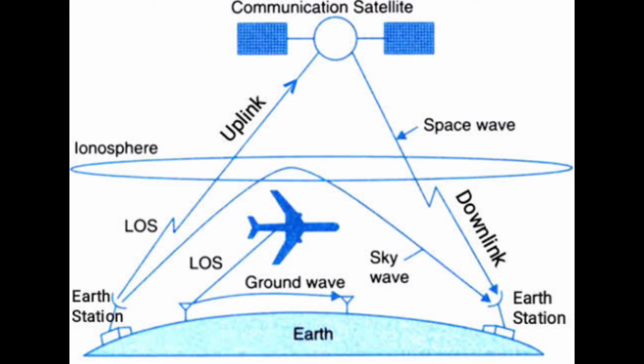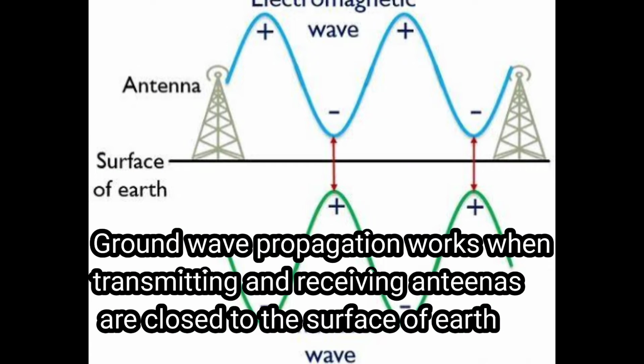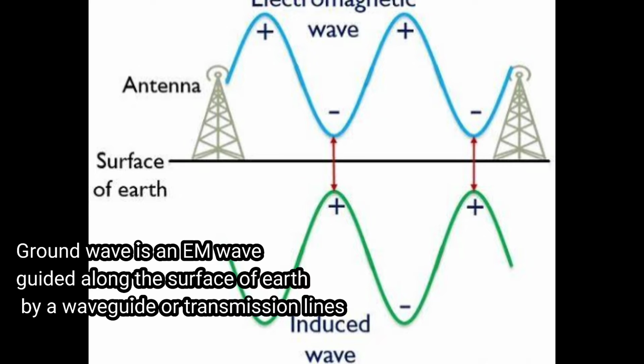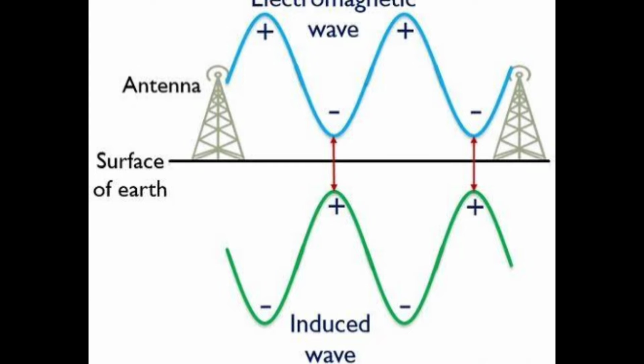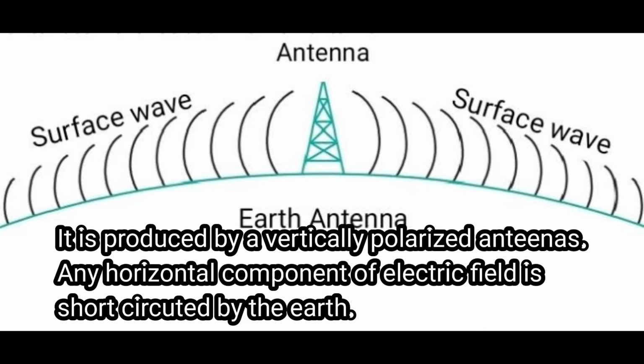Ground wave propagation. This mode of propagation exists when the transmitting and receiving antennas are close to the surface of Earth. Ground wave is a wave that is guided along the surface of Earth as an electromagnetic wave and is guided by a waveguide or a transmission line. It is produced by vertically polarized antennas. Any horizontal component of the electric field with Earth is short-circuited by the Earth.